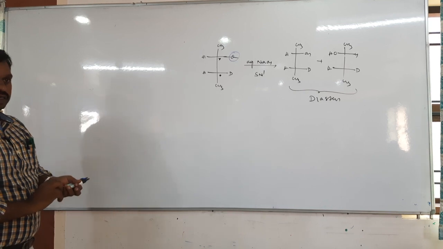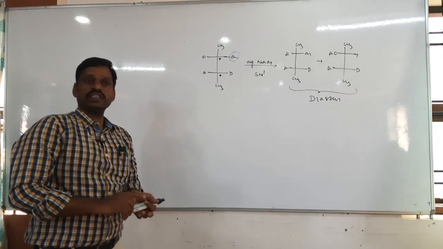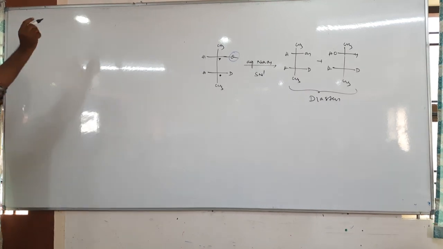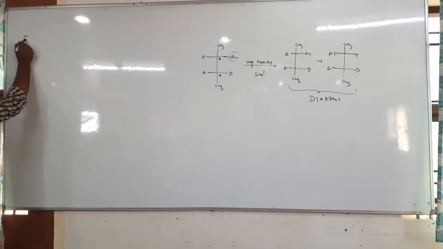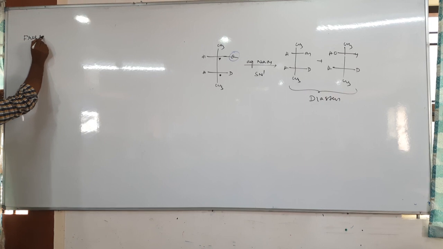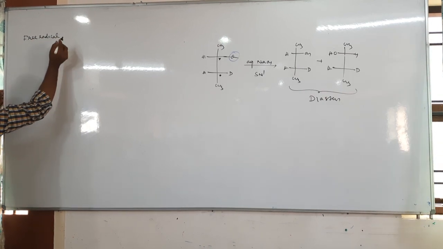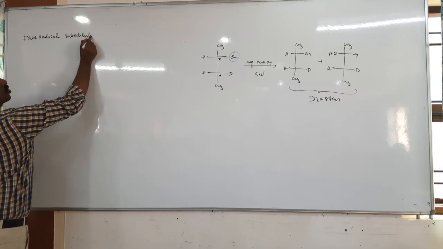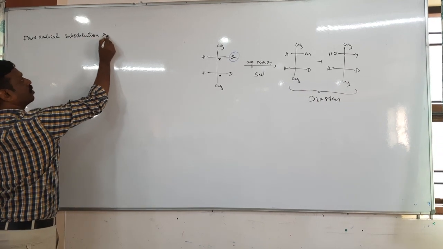So nucleophilic substitution over, electrophilic substitution over. Next is free radical substitution reactions.